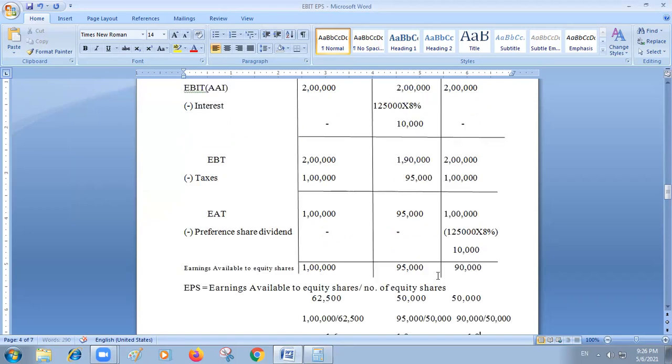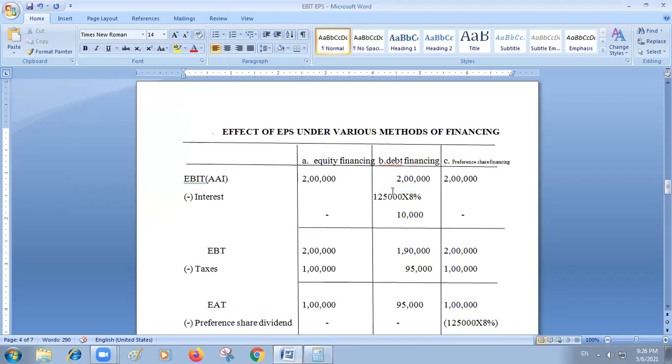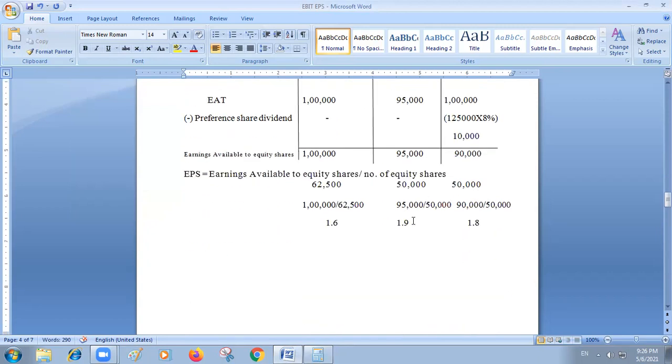Now you can see in option B, if debt financing is chosen by the company, EPS will be more. You can see it is 1.9. Whereas if the preference share option is chosen by the company, EPS will be 1.8. If the equity financing option is chosen by the company, EPS will be 1.6.